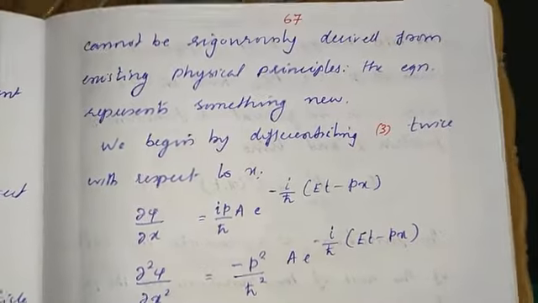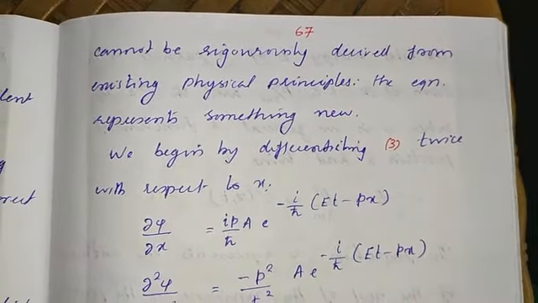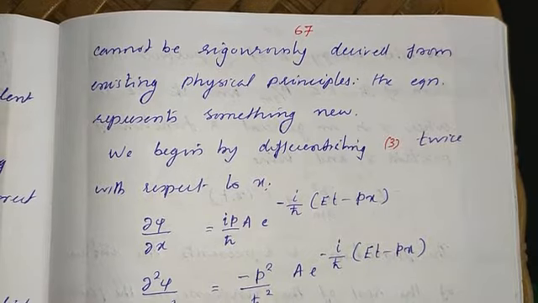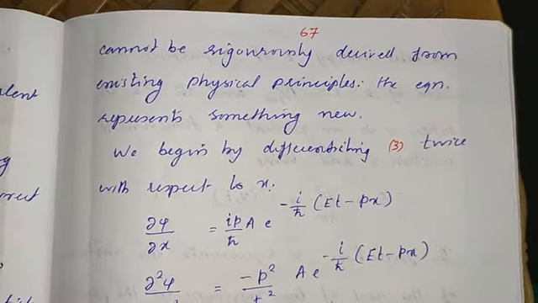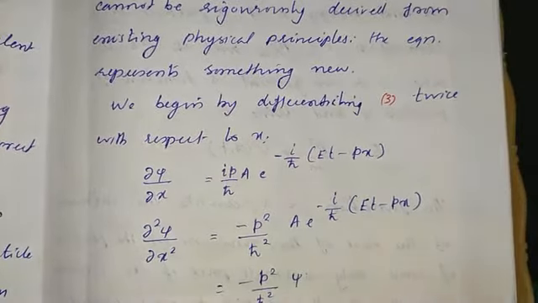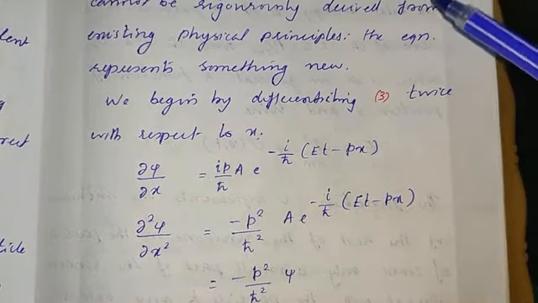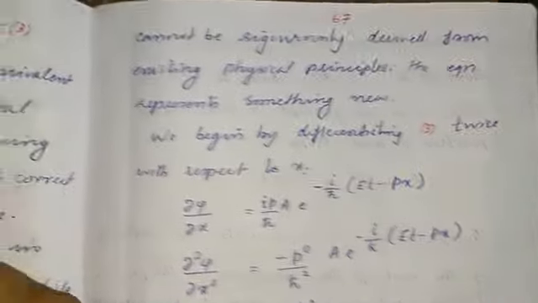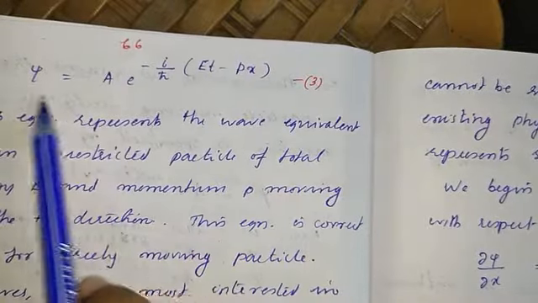So this Schrodinger's equation can be derived in many ways, but it cannot be derived from existing physical principles. It represents something new. So we should begin by differentiating equation 3, that is the wave function equation,